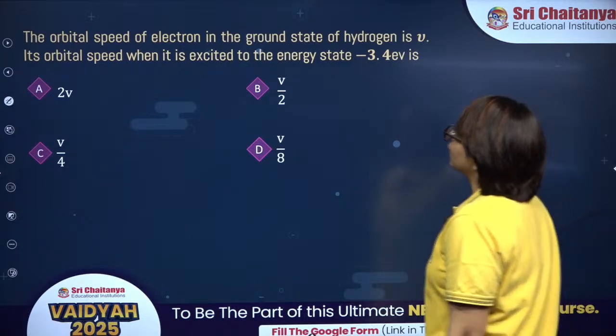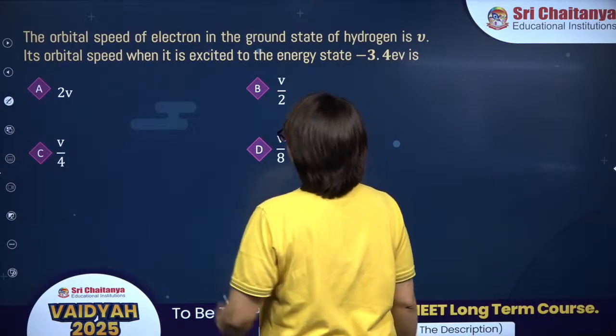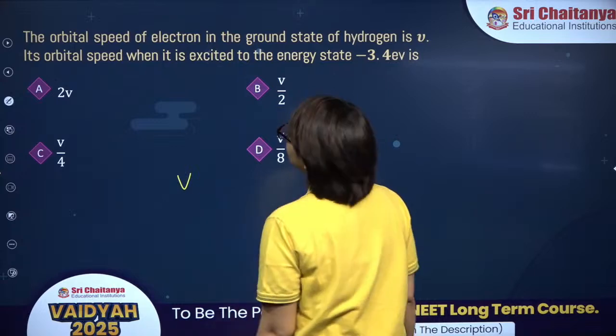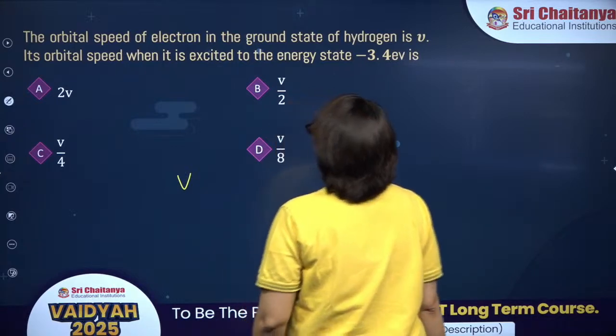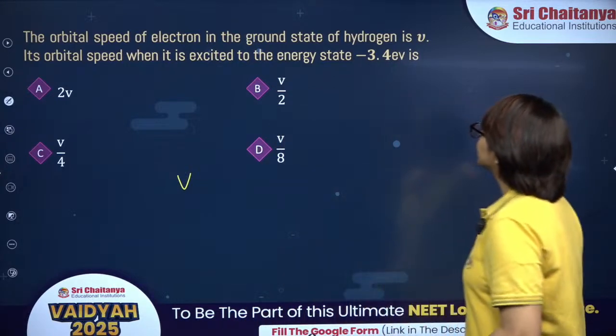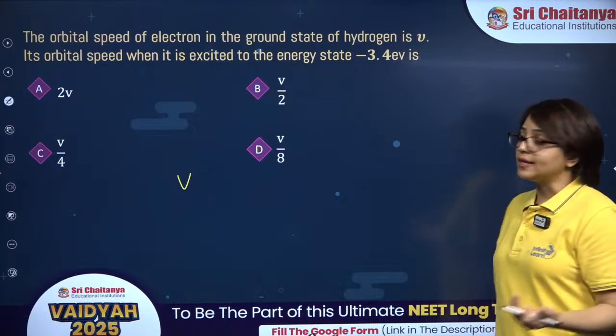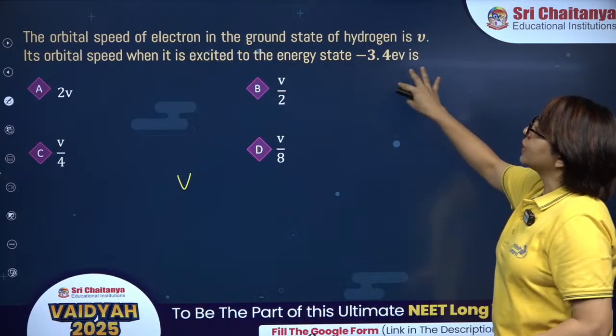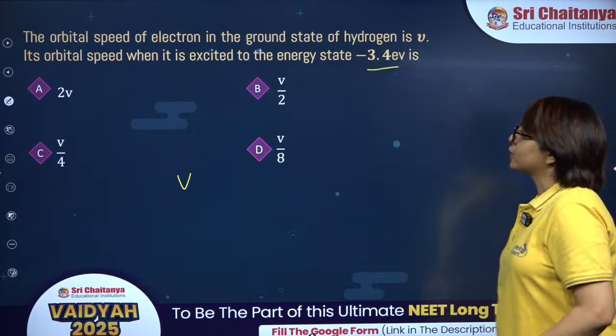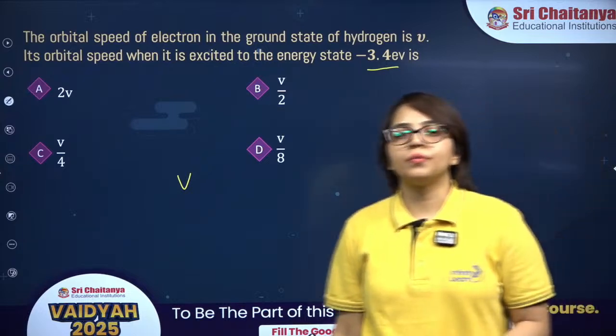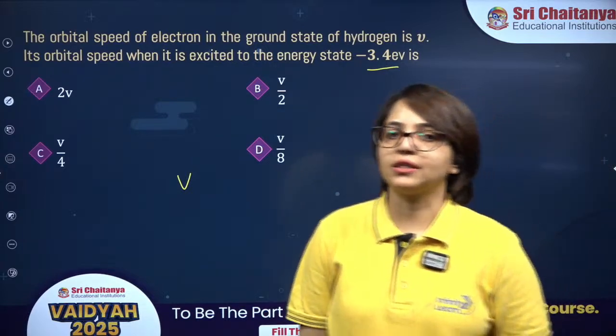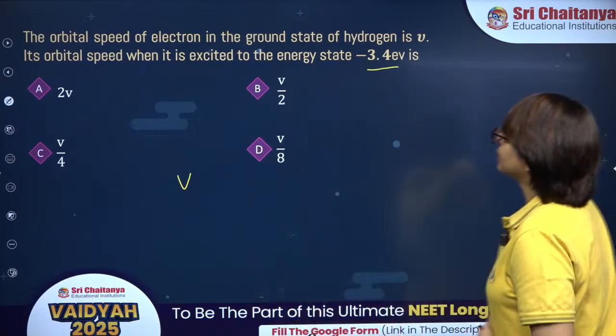The orbital speed of electron in the ground state of hydrogen is V. Its orbital speed when it is excited to the energy state minus 3.4 electron volt is? When the energy of the electron is minus 3.4 electron volt, then what will be its orbital speed? Try this one. This is from modern physics as well.